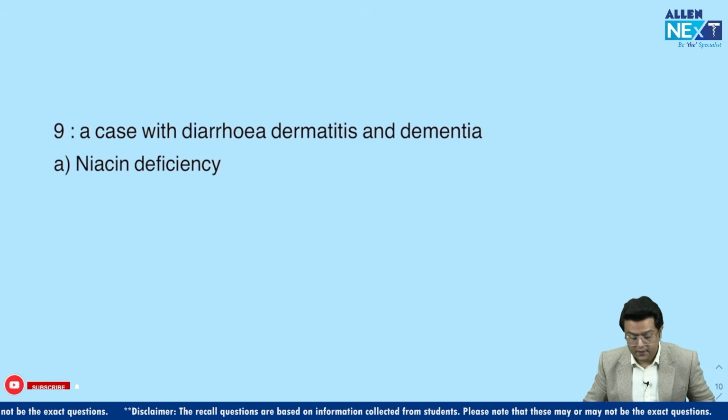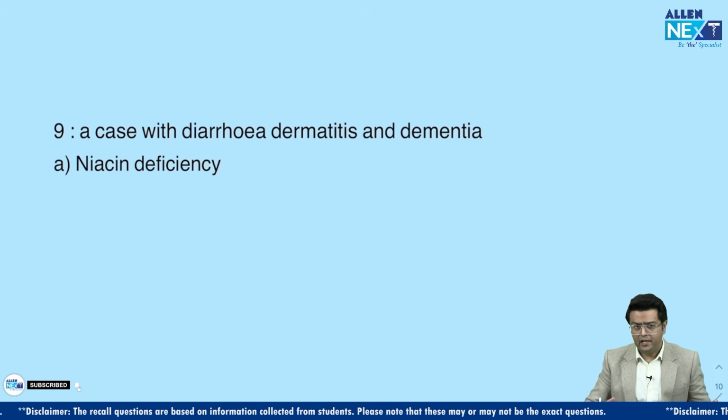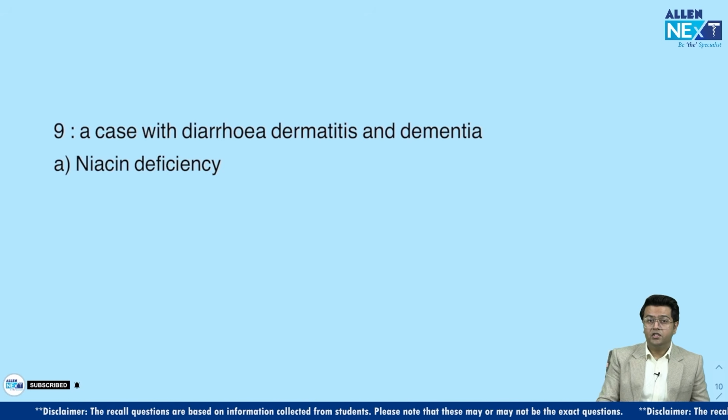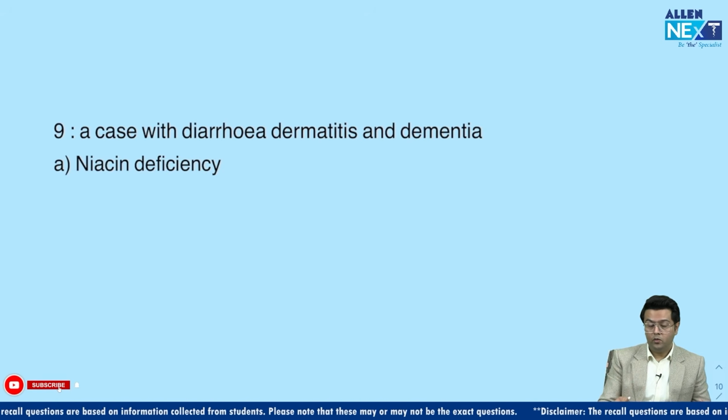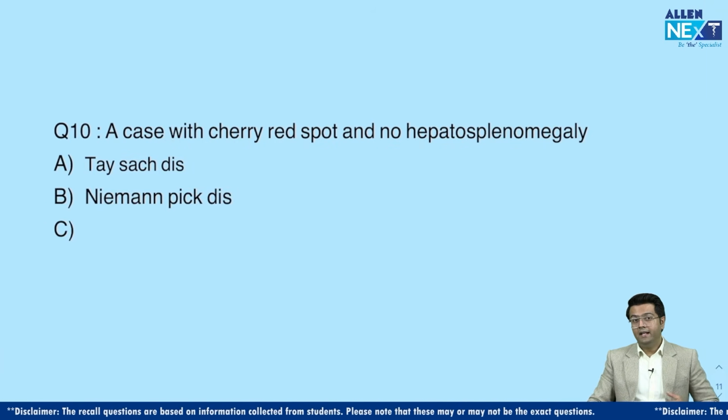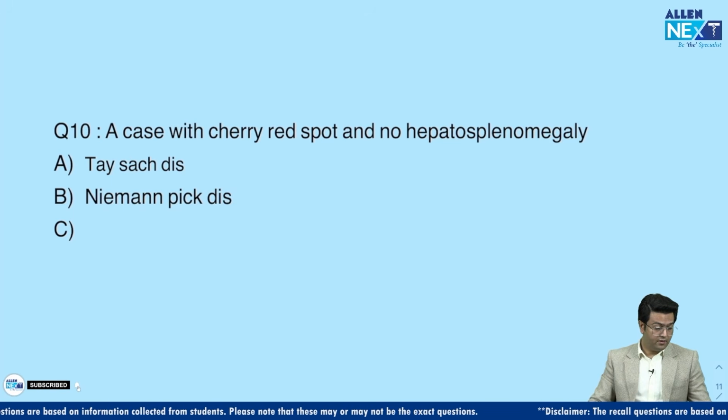Okay. The next question is a case of diarrhea, dermatitis, and dementia. That was a straightforward question they asked, and that was niacin deficiency. Nothing to worry about. So I think it was very scoring here, my subject, right? And for the first time, they have not asked any question on genetics. If there was a question on genetics, please let me know, right? And there were fewer questions directly related with the cycles. So it was very much clinical scenarios they have asked. Fine, but that is me, guys. Just remember this.